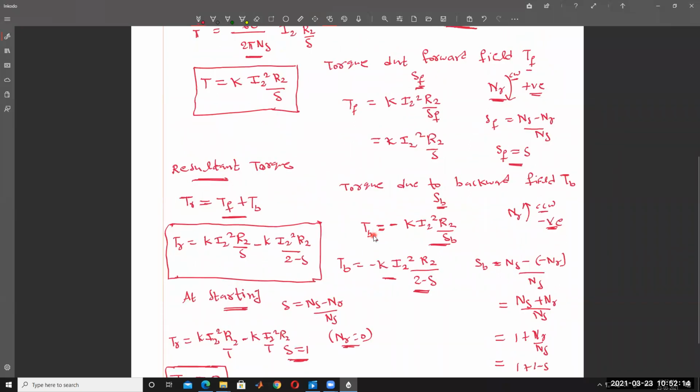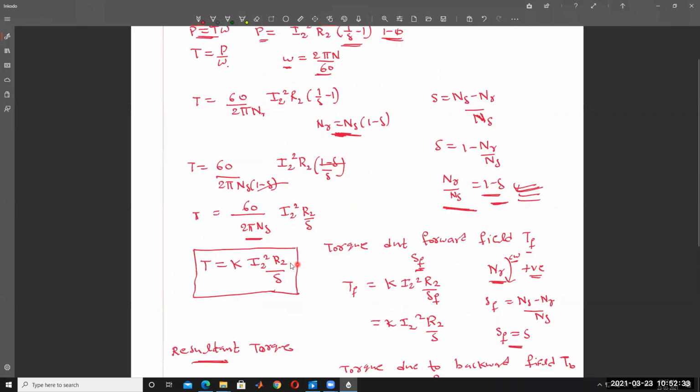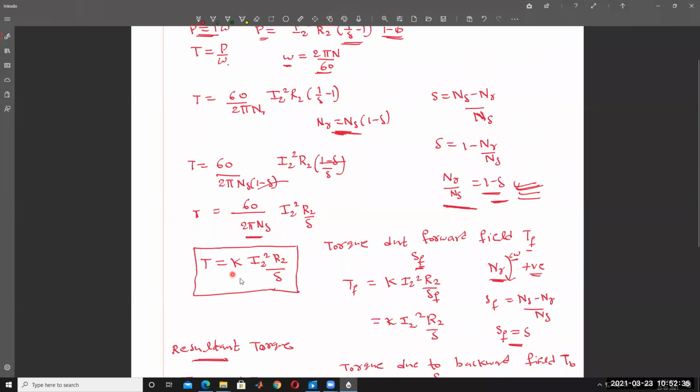So according to the double field revolving theory, first, power is equal to torque into omega, then power is equal to I2 square into R2 divided by 1 minus S, that is per single phase. Substitute omega is equal to 2 pi n by 60, and nr is equal to ns into 1 minus s, the rotor speed. Then cancel 1 minus s, and we get the torque equation like this.